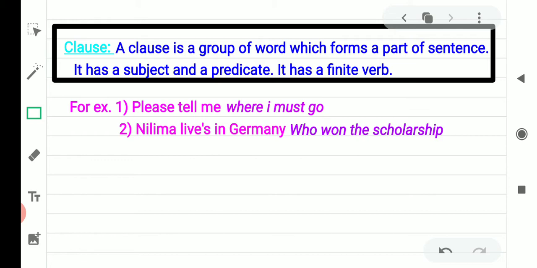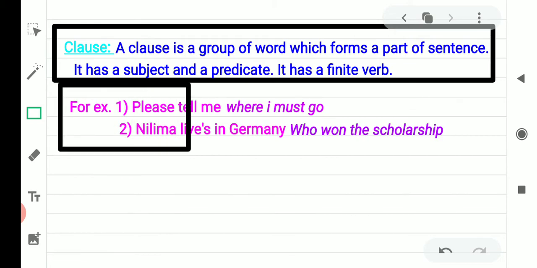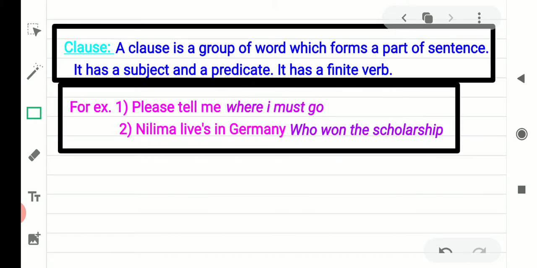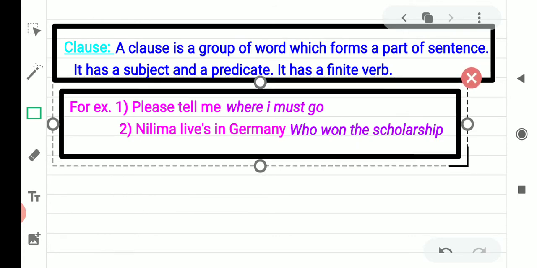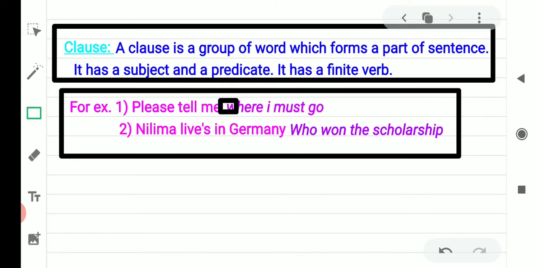A clause is also a part of a longer sentence. It depends on the main clause that we shall study later. First of all, see this example. Please tell me where I must go. In this sentence, where I must go is a clause. It has a subject, where I, and must go is a finite verb or predicate.